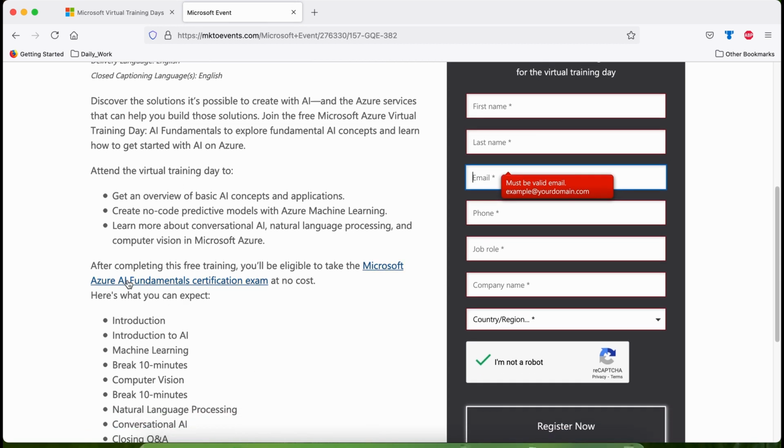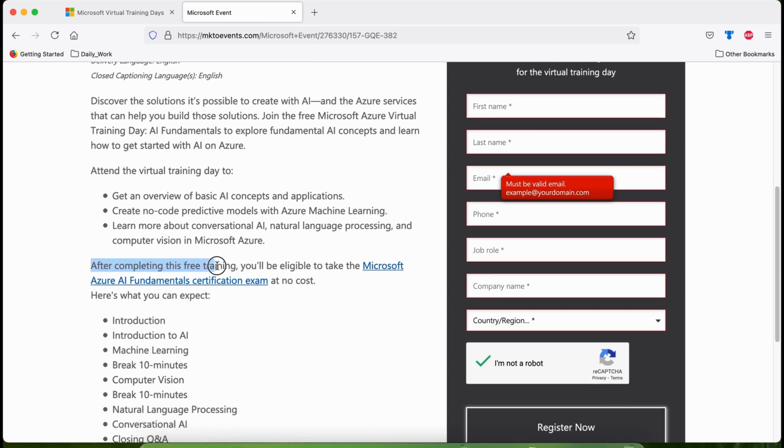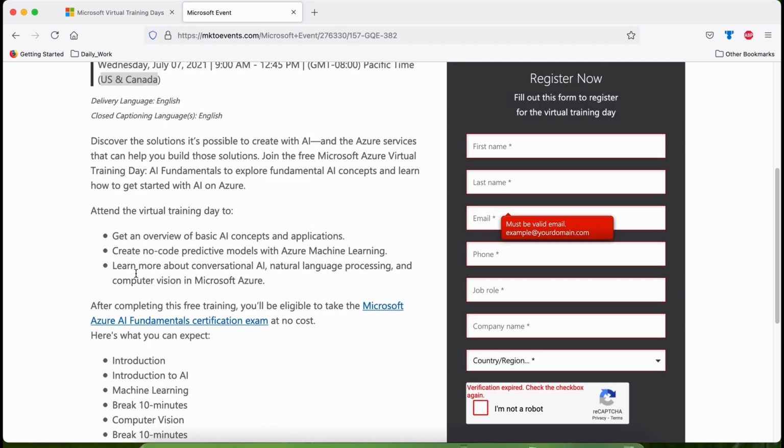Now if you see here, Microsoft is saying that after completing this free training, you will be eligible to take the Microsoft Azure AI Fundamentals certification at no cost. I would like to say you have one prerequisite that you should complete. Whatever email ID you are providing at the time of registration, please create your Microsoft certification account with that email ID. After completing this training, you will be able to see the free exam voucher in your certification account.